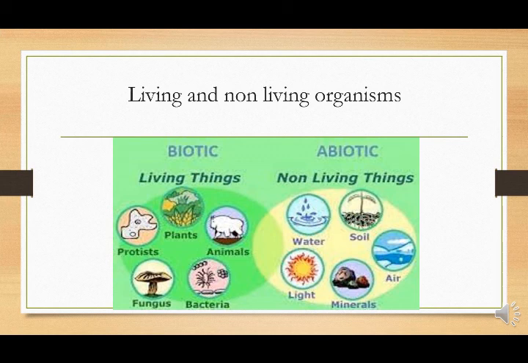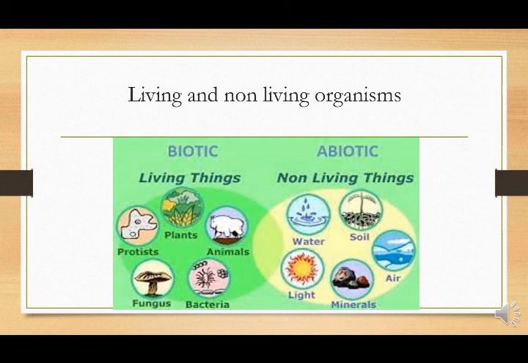Looking at the examples, the plants, the protists, fungus, bacteria, animals, human beings, all these are living things because they have some special characteristics which differentiate them from non-living things.